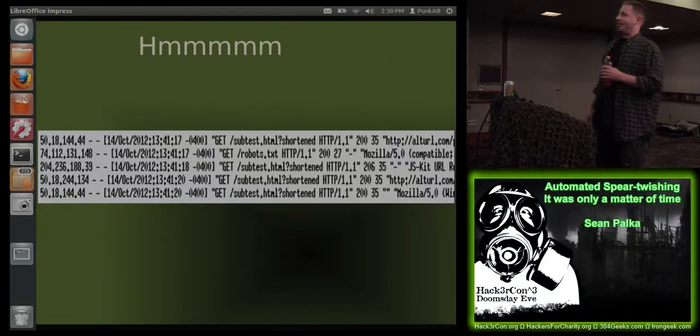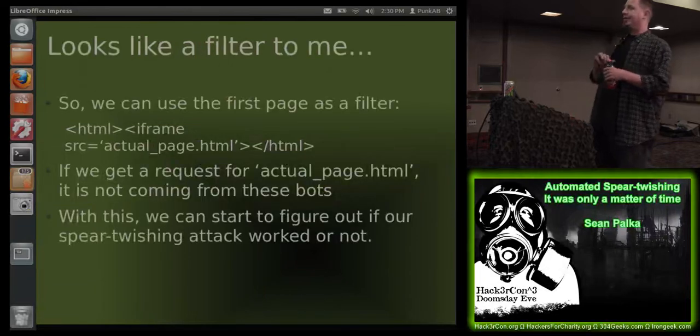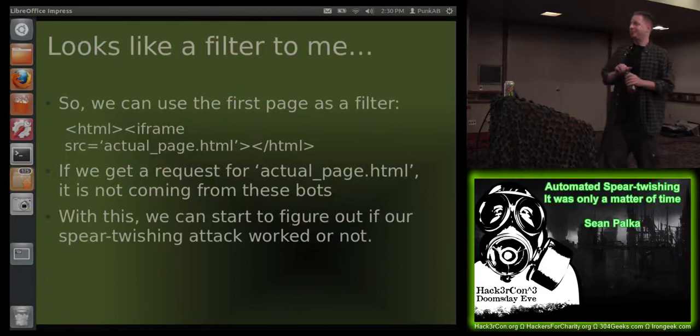You'll notice something odd about this. Nobody has requested the picture. They're just requesting the page. One was kind enough to request robots.txt and then just basically ignored it later on anyway, but none of these are actually requesting the image. And that looks like a filter to me.